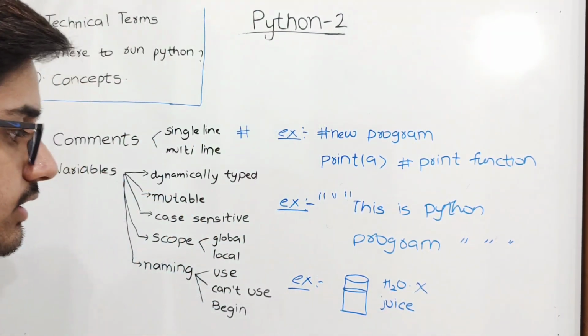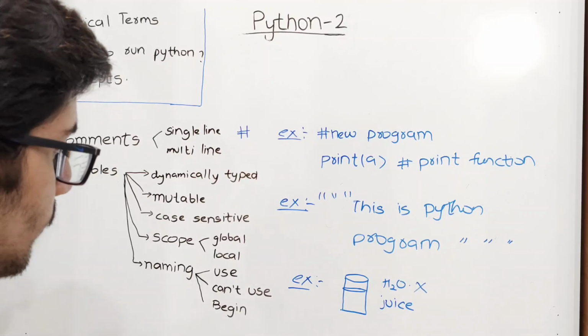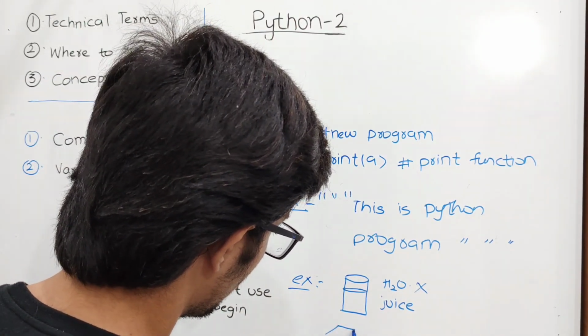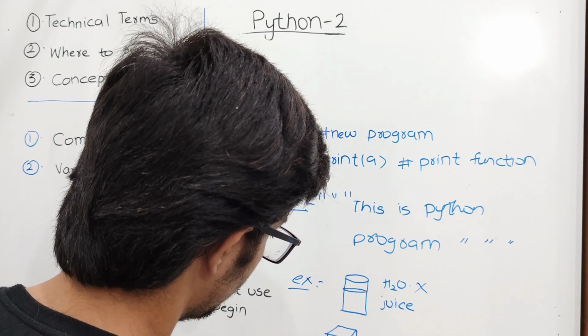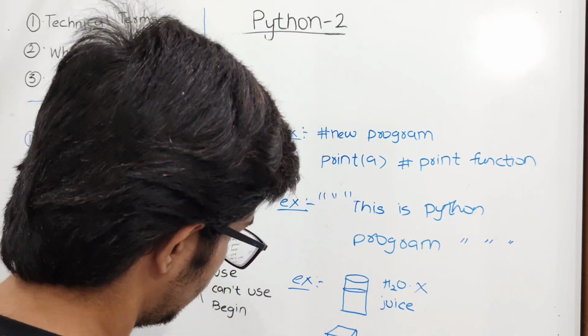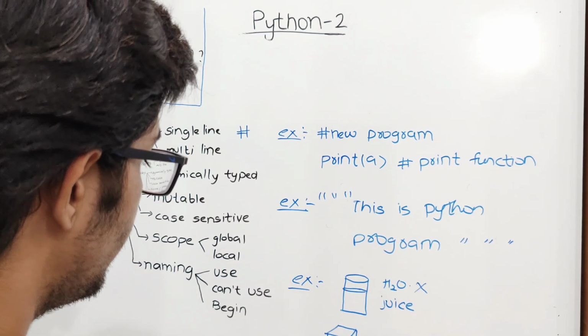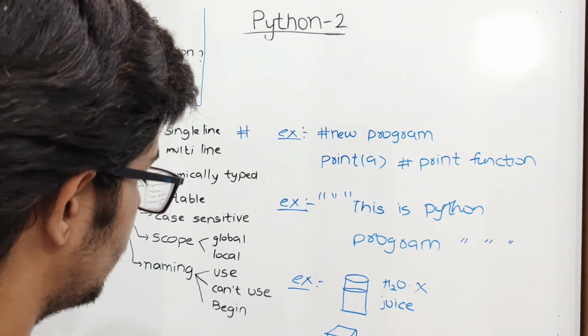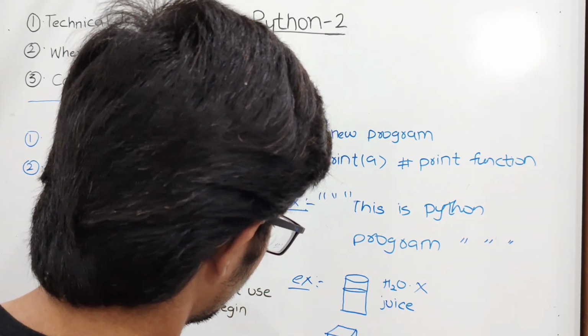In this way, a variable also stores values in the memory. An imaginary concept. Let us take this as a variable, let us take a. So now this variable a stores some values.